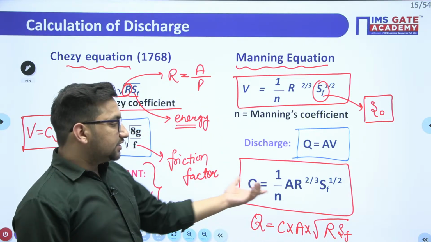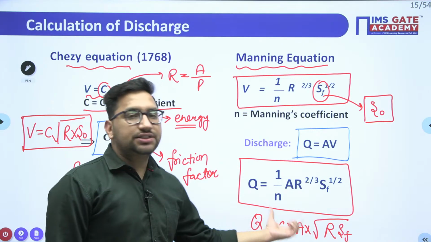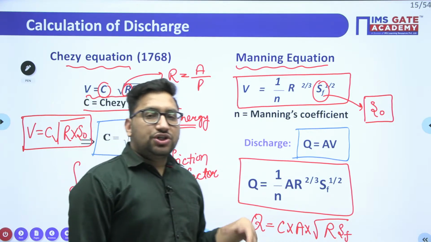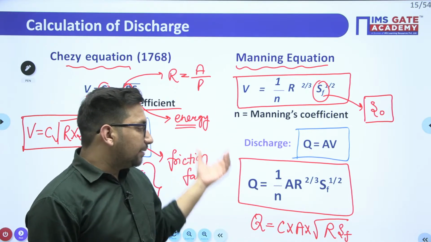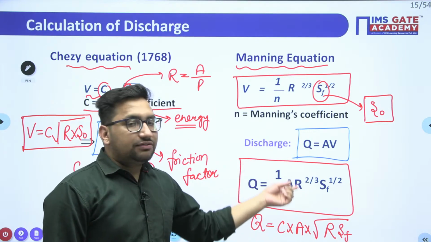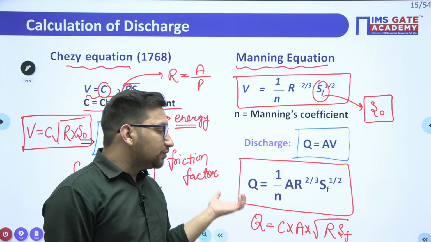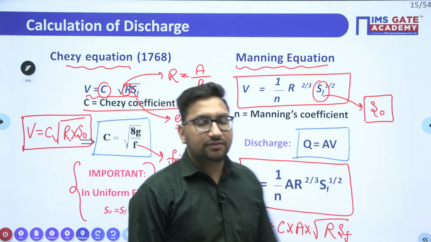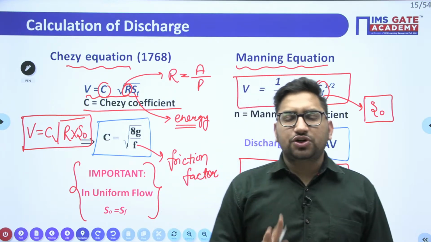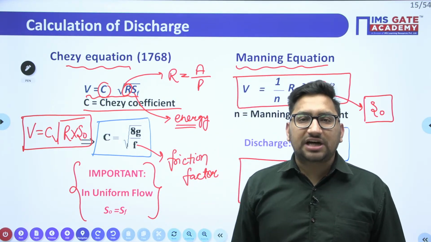Clear? So this is according to Manning's, this is according to Chezy's. Generally a question will ask from this particular chapter any of these values, it will keep it as an unknown, other values will be given to you and you have to calculate that value, right? So this is the first type of question which is generally asked from this particular chapter.